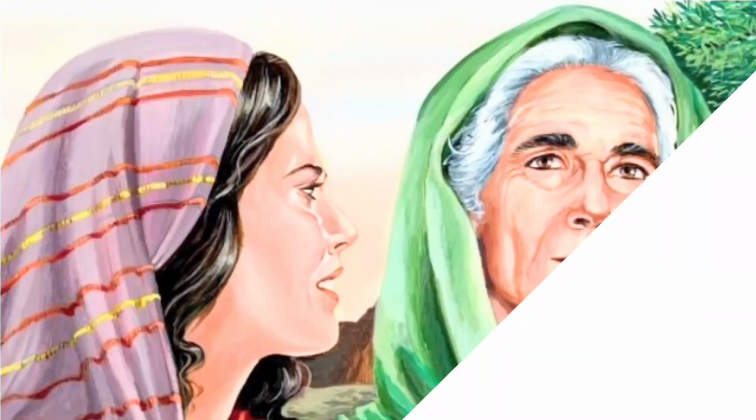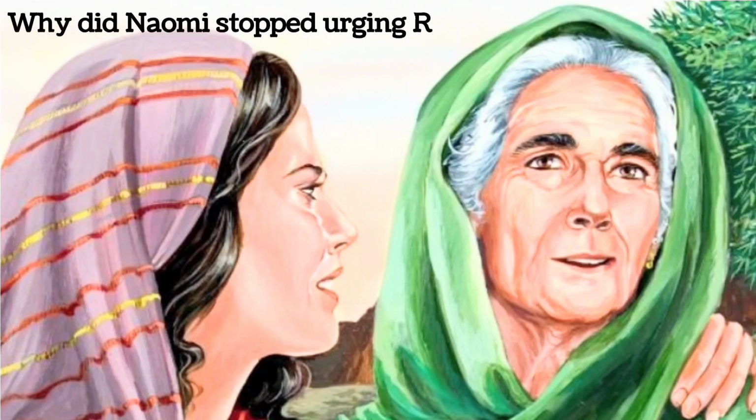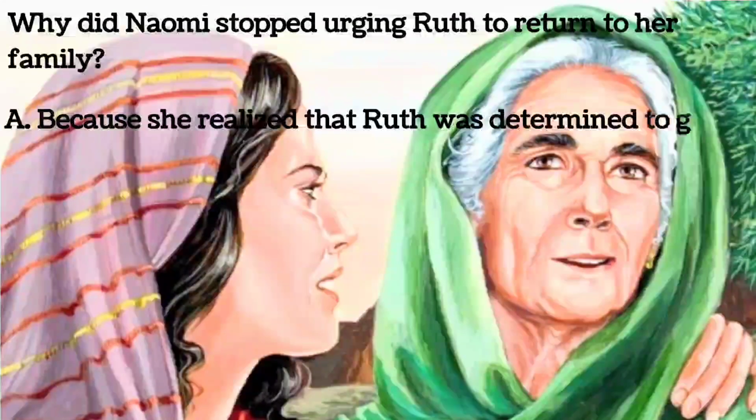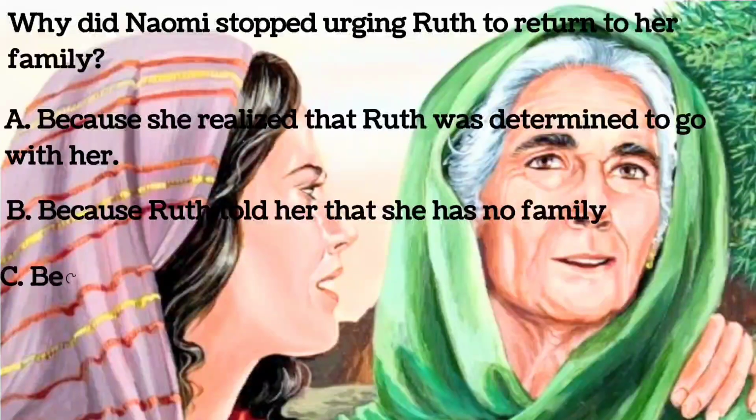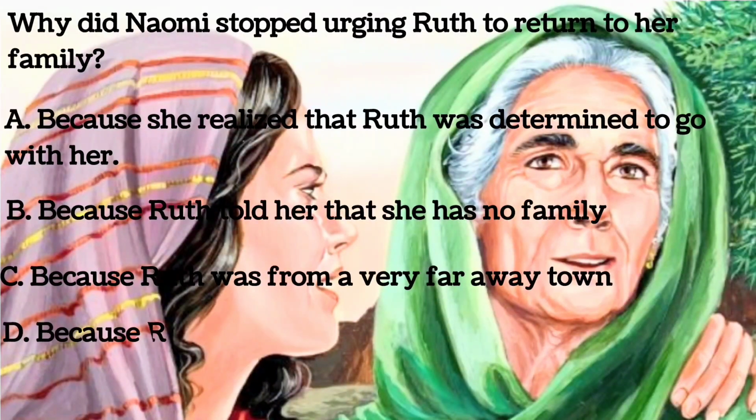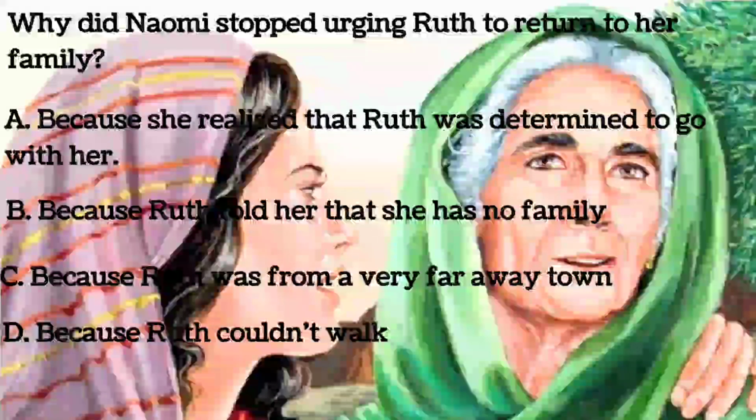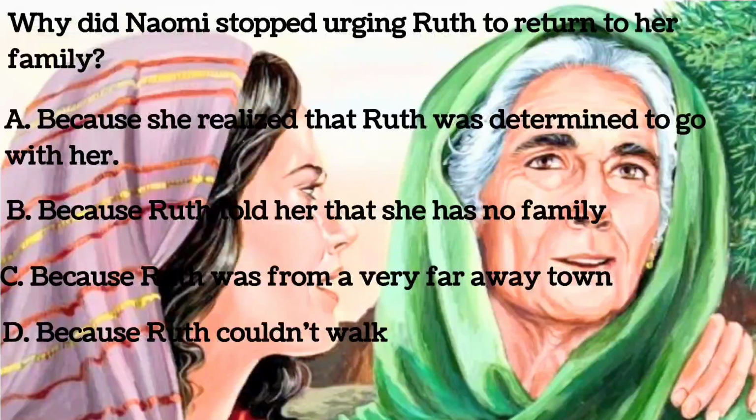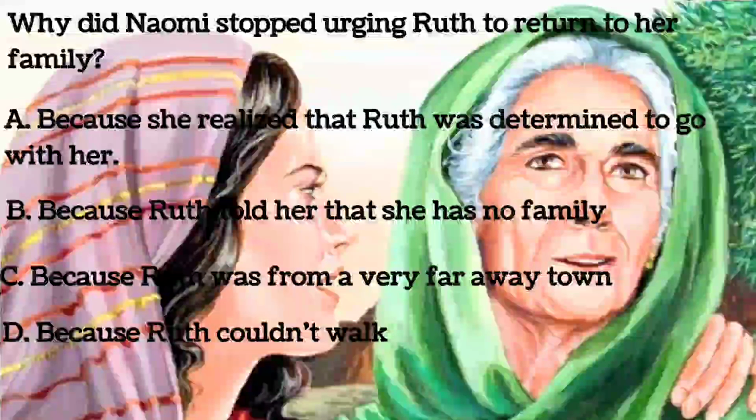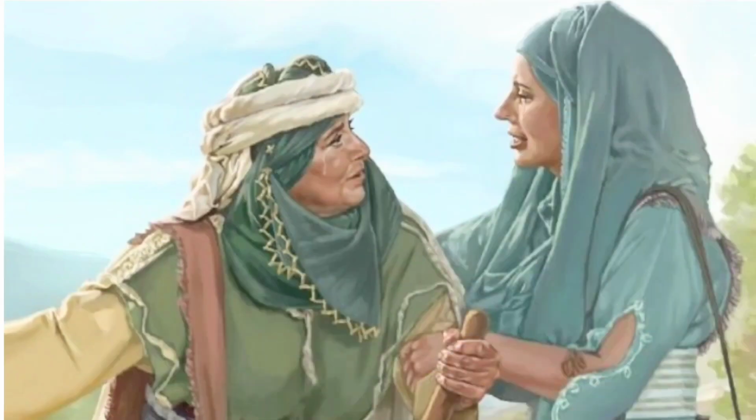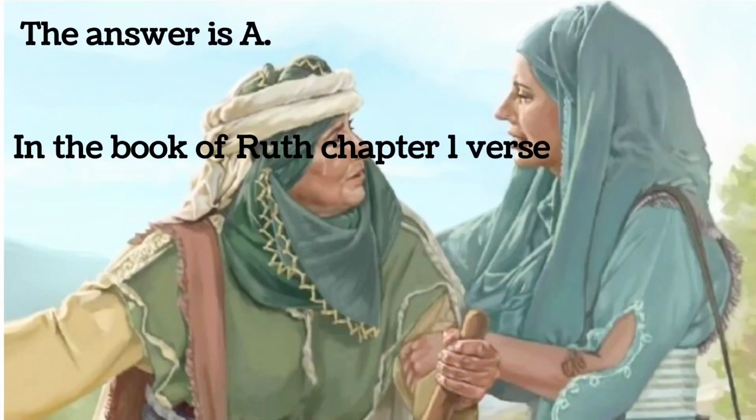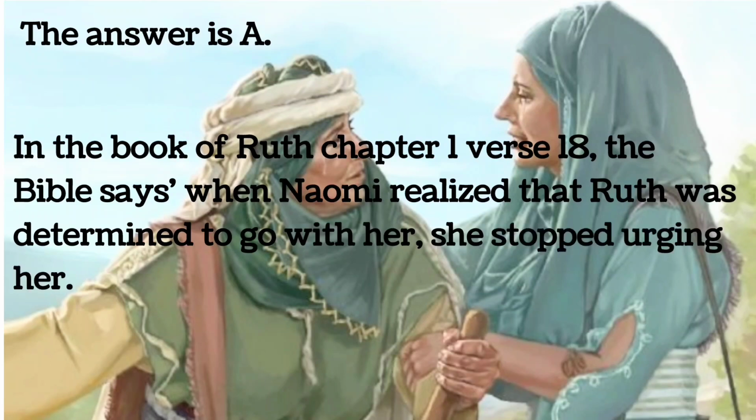Why did Naomi stop urging Ruth to return to her family? A. Because she realized that Ruth was determined to go with her. B. Because Ruth told her that she has no family. C. Because Ruth was from a very far away town. D. Because Ruth couldn't walk. The answer is A. In the book of Ruth chapter 1 verse 18, the Bible says when Naomi realized that Ruth was determined to go with her, she stopped urging her.